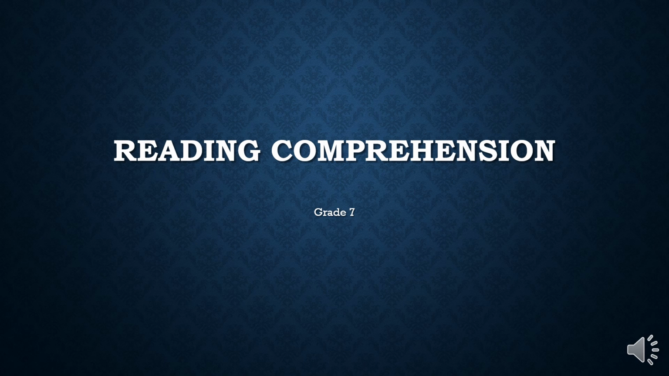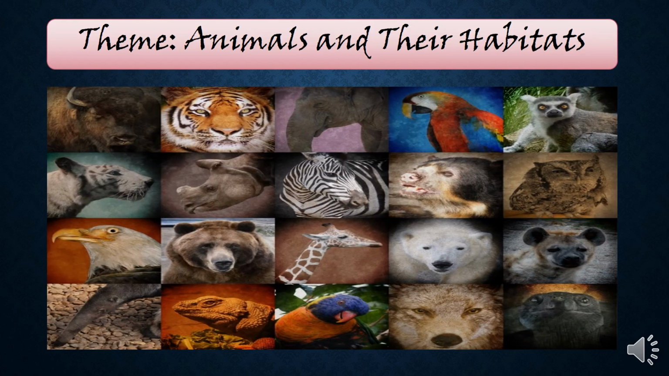In this lecture, we are going to discuss the first reading lesson, the first theme, and the vocabulary words related to this reading lesson. First of all, we are going to talk about our theme. Our theme for this time is animals and their habitats. So it talks about animals and their habitats.